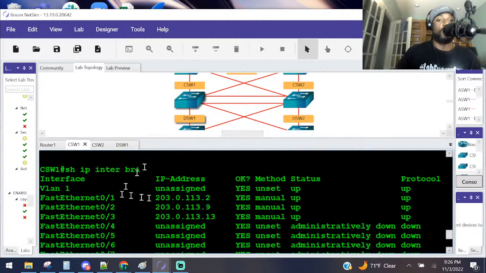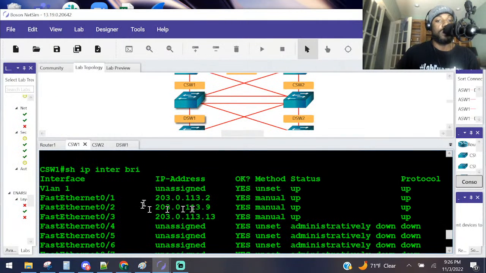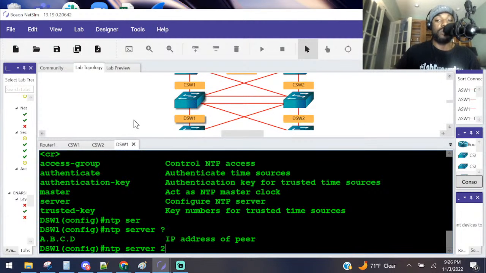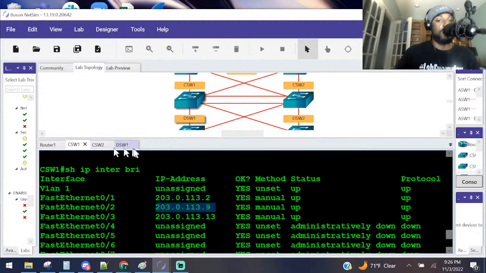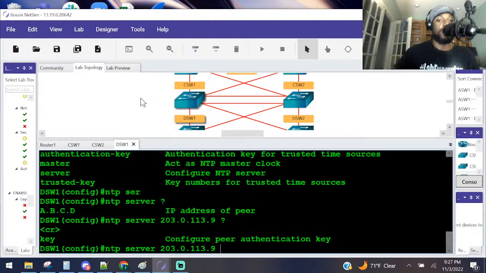What is the IP address? We need to know the IP address of that interface right there, which is FA02. FA02 is 203.0.113.9. Oops, let me make sure I do that right. See, that was almost a typo right there. Are you stupid? 203.0.113.9. Right?